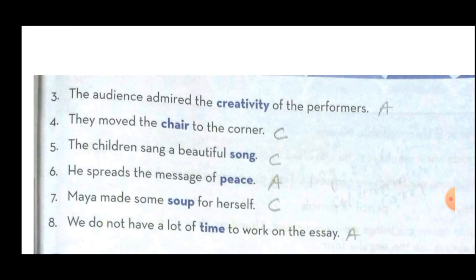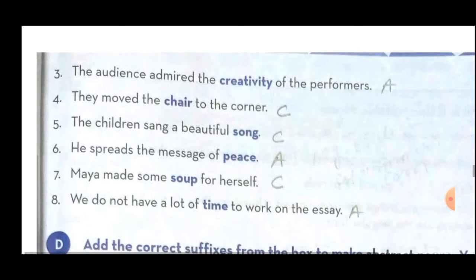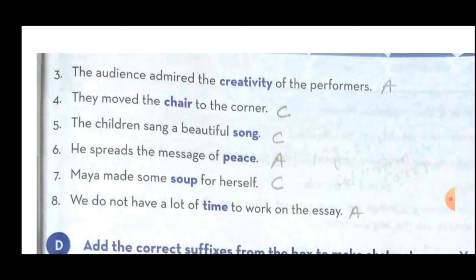Now sentence number 4. They moved the chair to the corner. Here the highlighted word is chair. Students, we can easily touch this chair, no? So this is called a concrete noun. That's why nearby the sentence you have to write C. Okay. Sentence number 5. The children sang a beautiful song. Here the song is also which type of noun? Concrete noun. Okay.